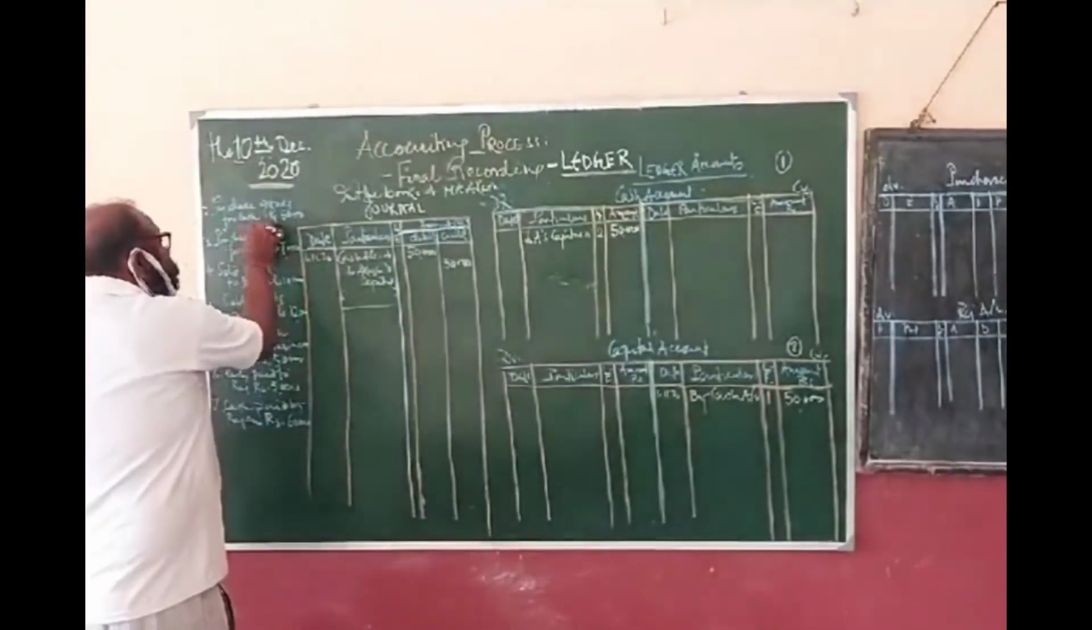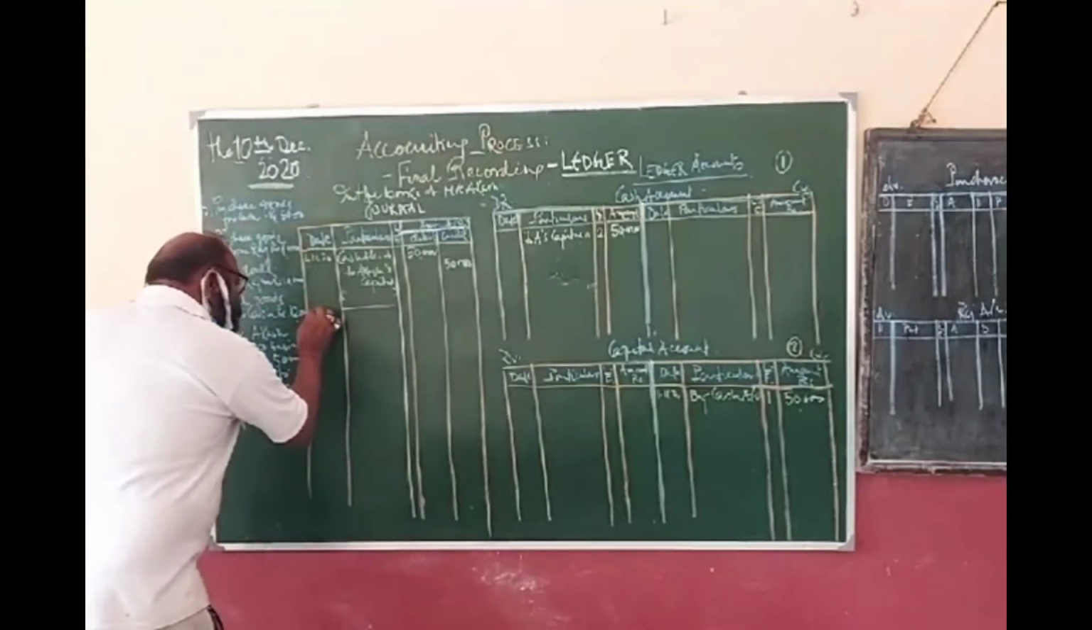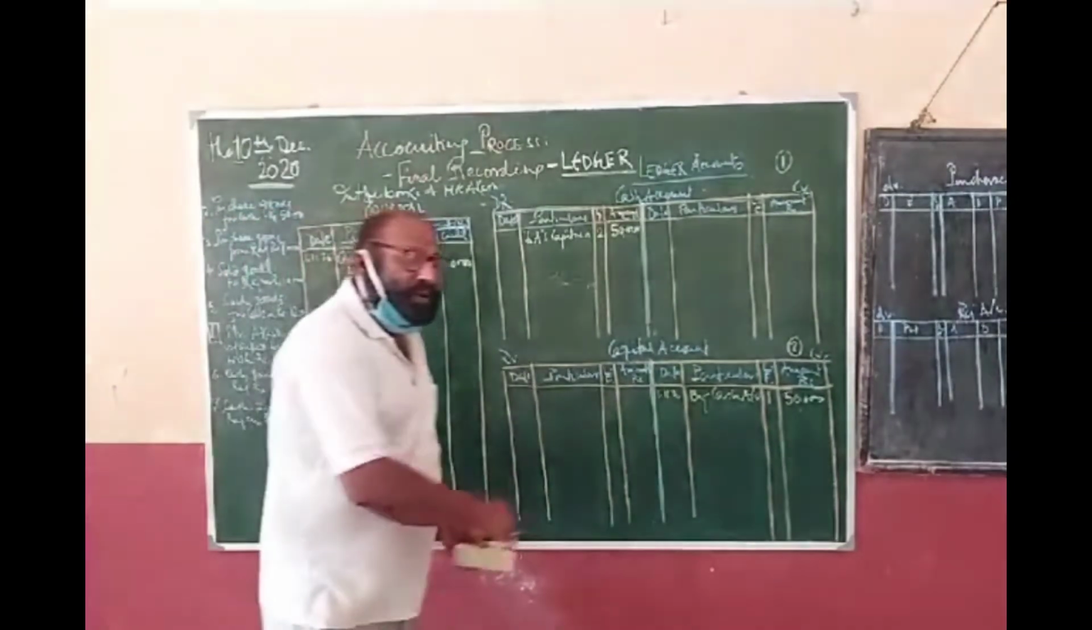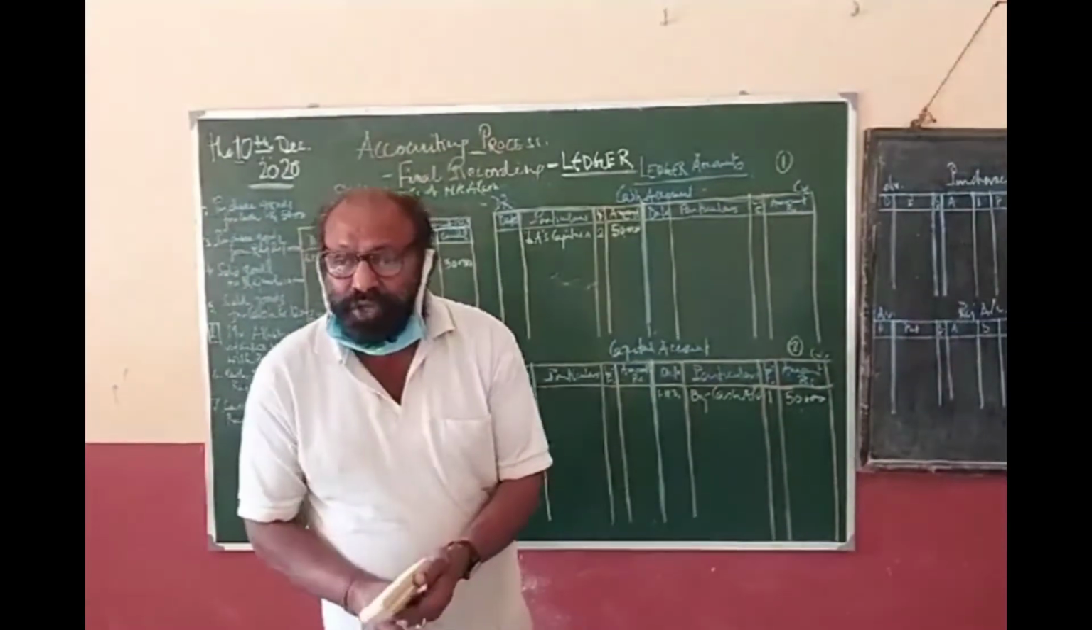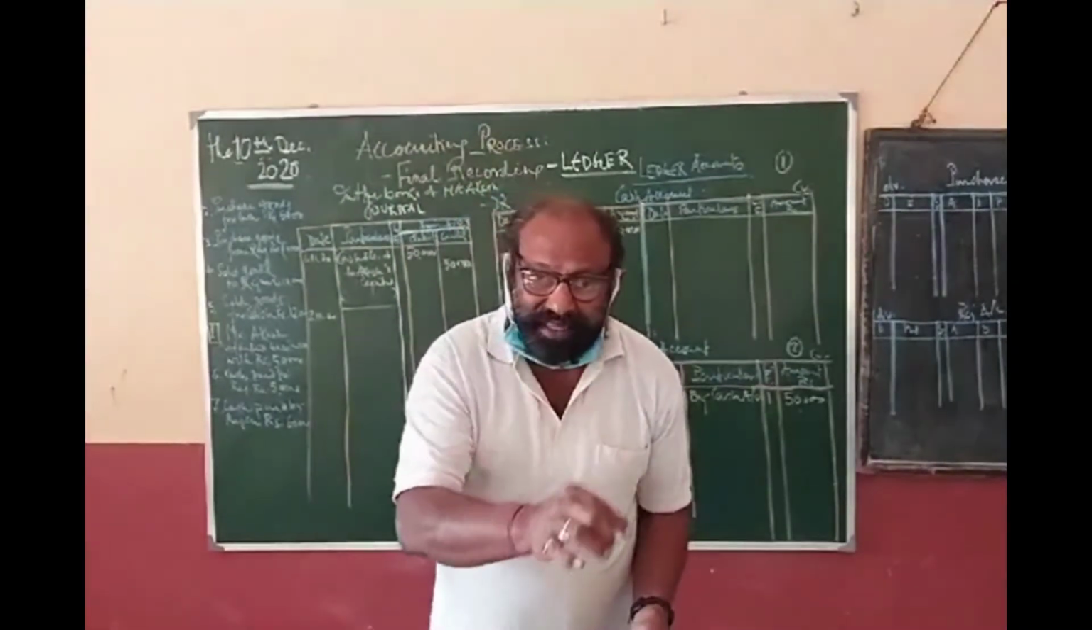Next. Purchase goods for cash rupees 5,000. Purchase goods. Okay. What is coming in? Goods are coming in. And what is going out? Cash is going out. So it is goods account debit to cash.